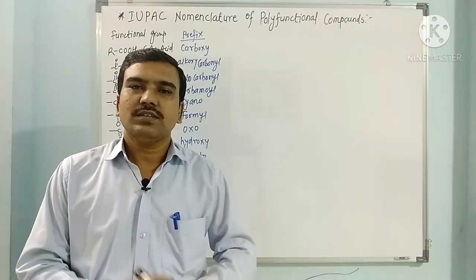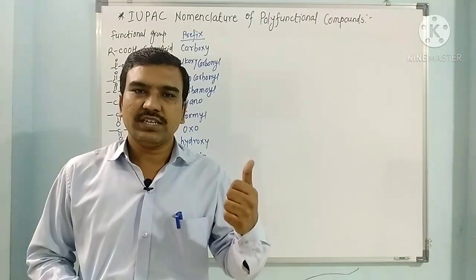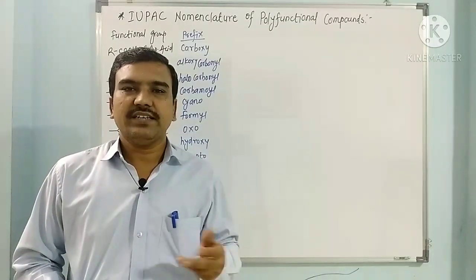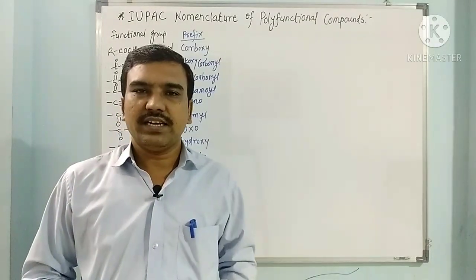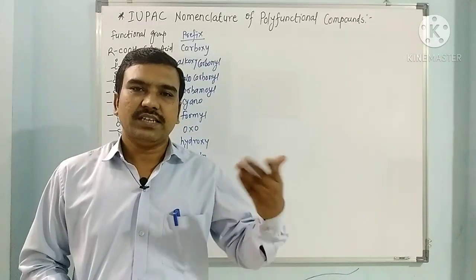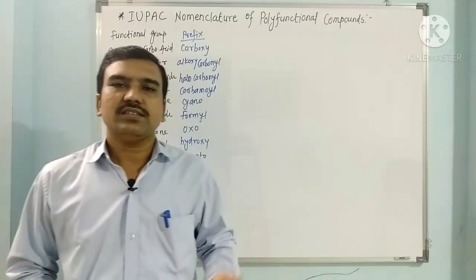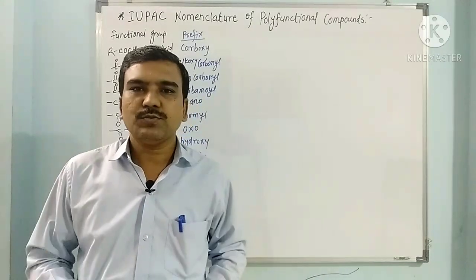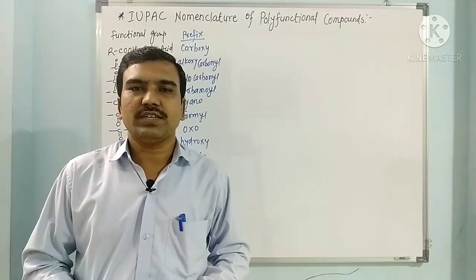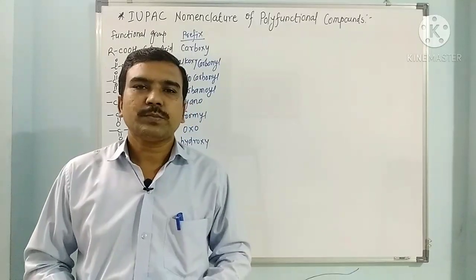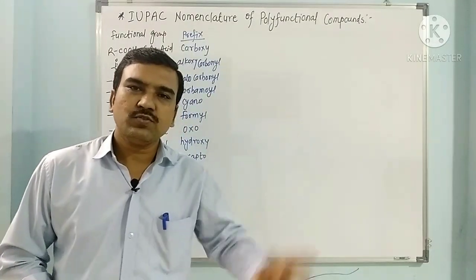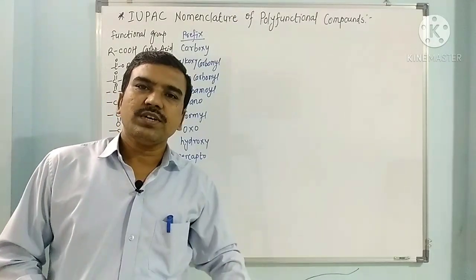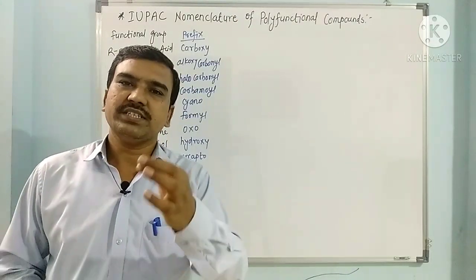So we have seen various functional groups such as carboxylic acid, ester, ether, nitrile, halides, alkyl halide, acyl halides, then nitro compounds, alcohols, amines. So these are the different functional groups we have discussed in the IUPAC nomenclature. Now here we have to see, if a compound contains two or more than two functional groups, then these are named as per the priority order of various functional groups in the IUPAC nomenclature.